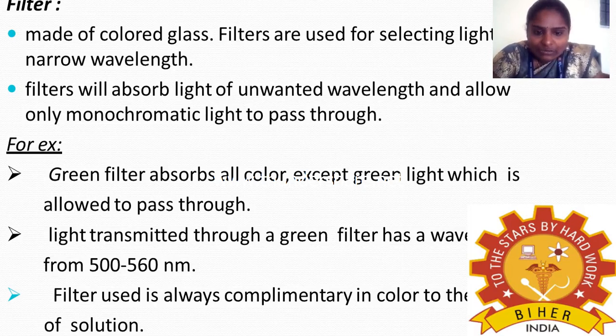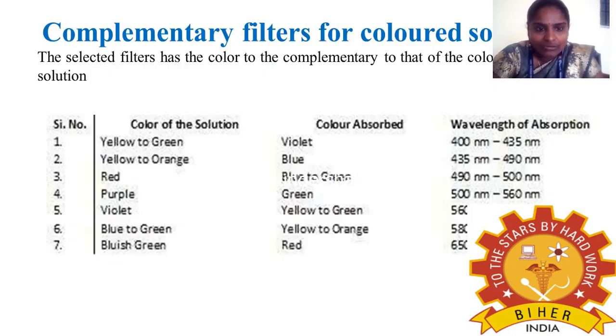The filter used is always complementary in color to the color of the solution. This is the complementary filter you have to use. If your solution is yellow to green, you have to fix the range 400 to 430 nanometer, so only violet light will be absorbed.